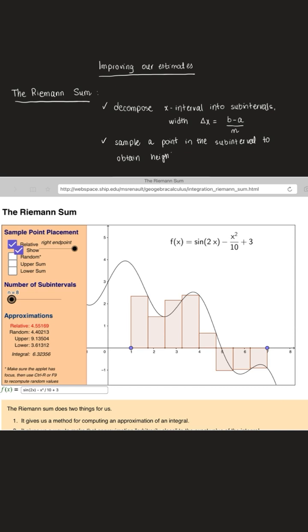Once we have the height of each rectangle times the width, we find the area of one rectangle and add them all up. And so that's called a Riemann sum.